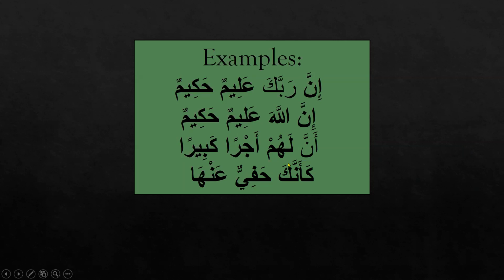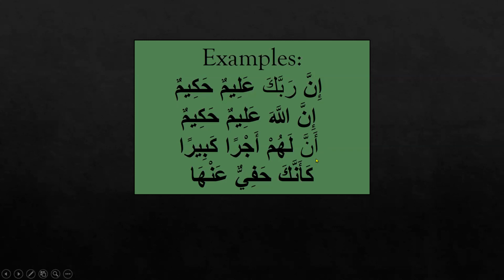All right, as I told you, anything can come between a harf of nasab and its ismuha. It's unlike jar majroor in which you find them together always. So here, ismuha is ajran. And here again we see some other fragments. Actually, this whole sentence is very interesting because we can find three fragments together: harf of nasab wa ismuha, the Mawsuf and Sifa fragment, and also the Jar Majrur fragment.